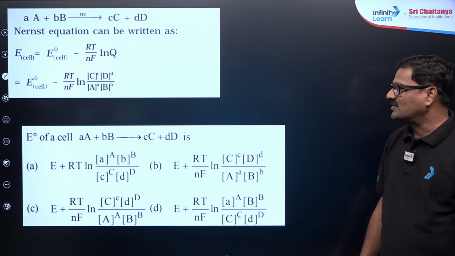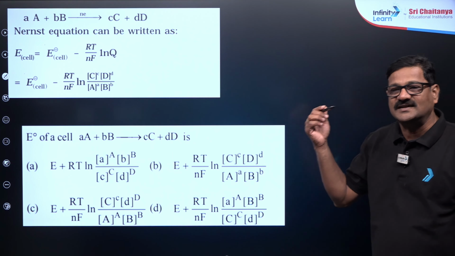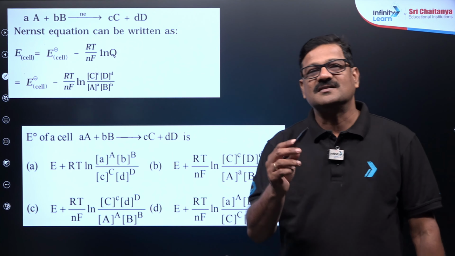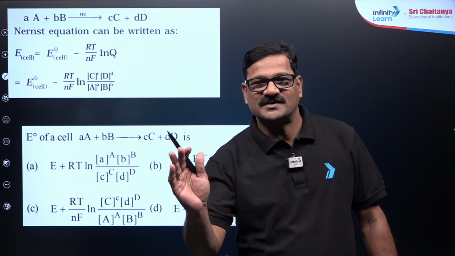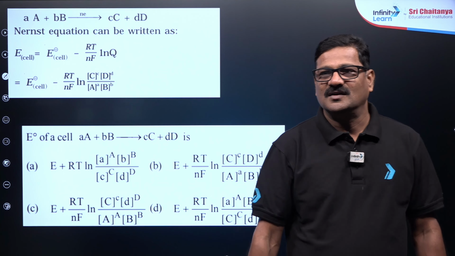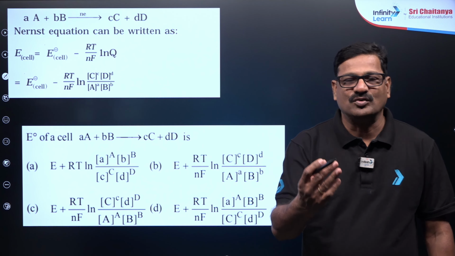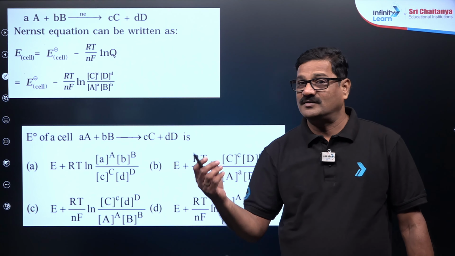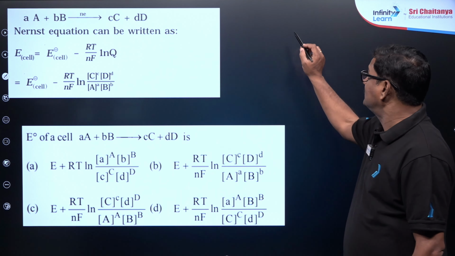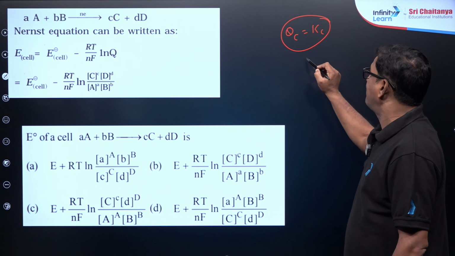Okay, that is your answer. Clear? It is there. This is the direct application of Nernst equation. Nernst equation is given as EMF is equal to E naught minus RT by NF ln Q. Q is called equilibrium reaction quotient. At equilibrium, QC is equal to KC at equilibrium beta.